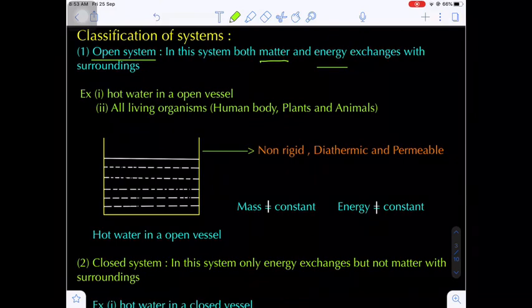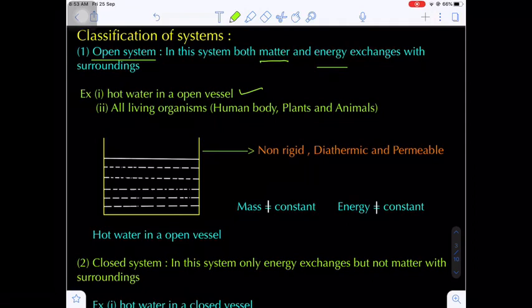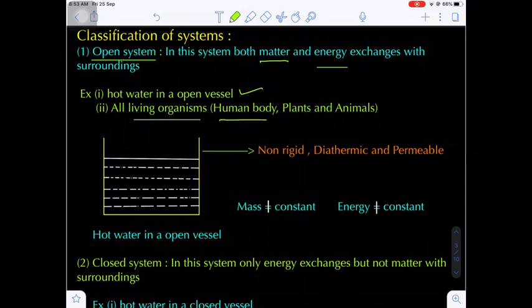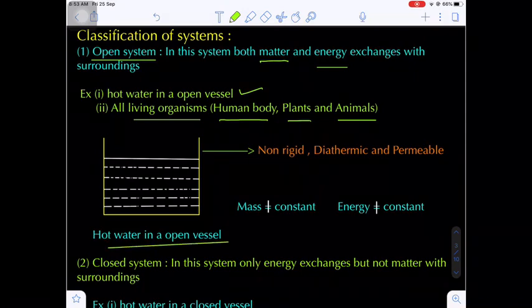The best example which we have is hot water in an open container. And the next example, all living organisms including the human body, plants and animals. These come under open systems. Now here we are taking hot water in an open vessel. Are you getting my point?